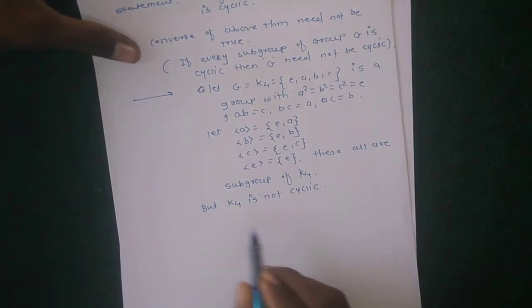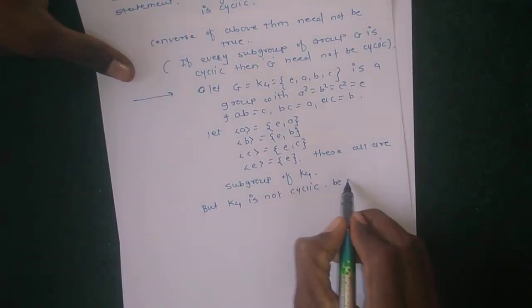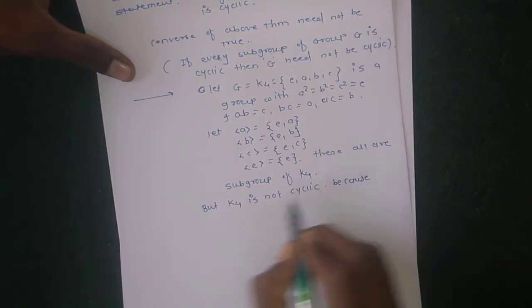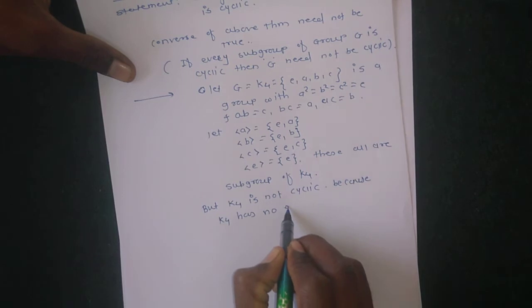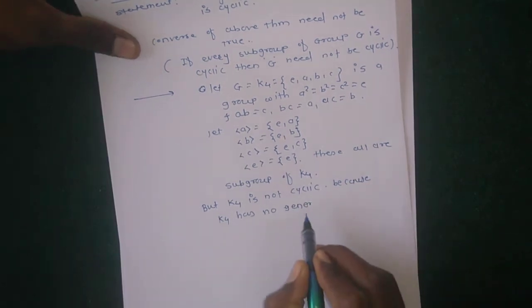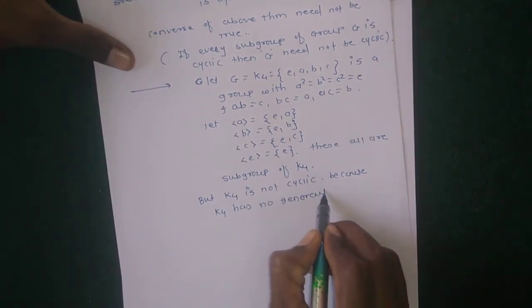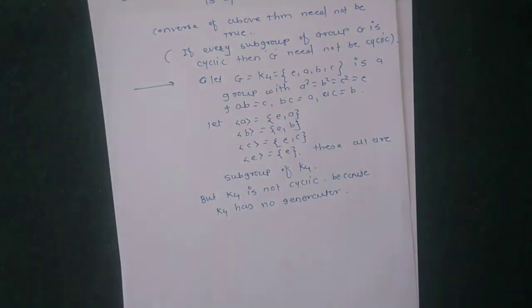Because K4 has no generator. So K4 is not cyclic. This is the counter example of this statement.